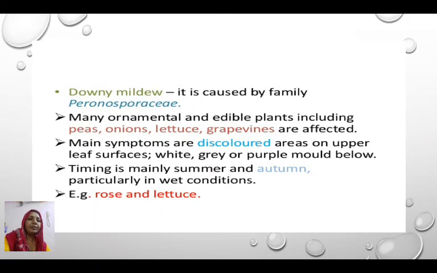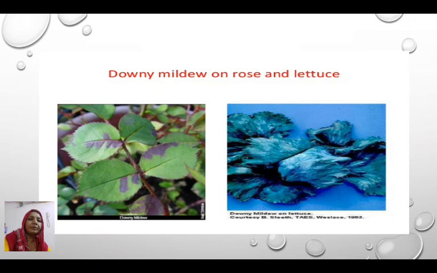The timing is mainly summer and autumn, particularly in wet seasons. This can be observed on the leaf of rose and lettuce. These are the symptoms of downy mildew disease on the rose leaf and on the lettuce leaf.